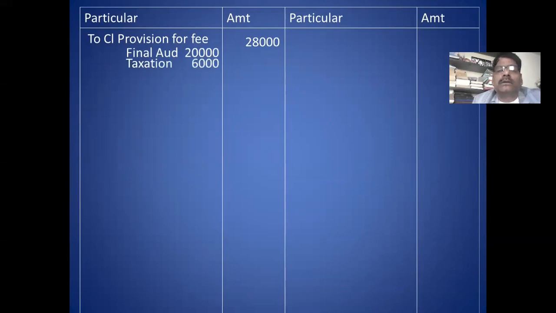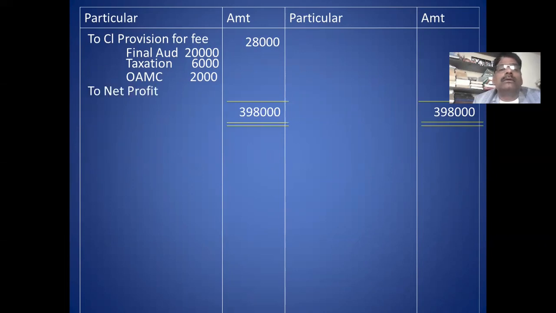On the debit side, you take closing provision. That is 28,000. Closing provision for fees. Final audit 20,000. Taxation 6,000. Then operational audit and others 2,000. Totally 28,000. Then you take the total of credit side, that is 3,98,000. The difference is the net profit. That difference is 1,59,600. 1,59,600 difference is called net profit.